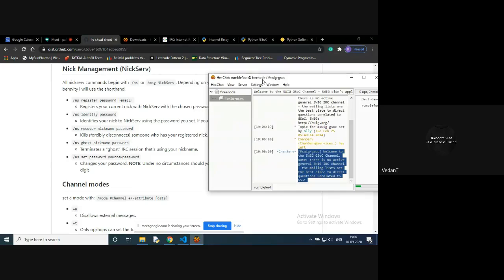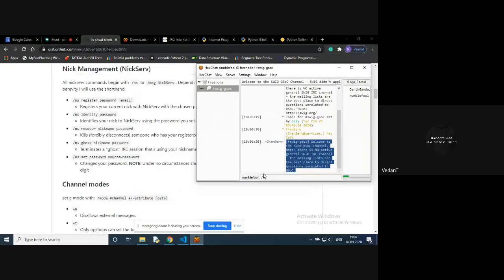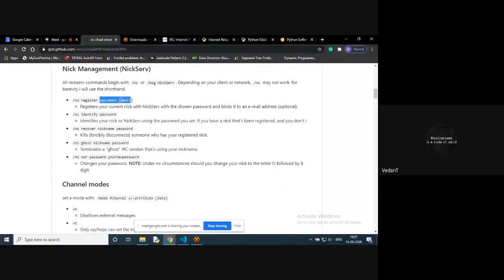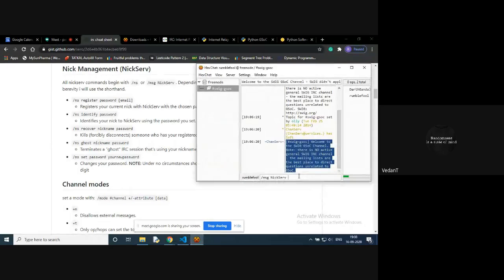So how I'll use it is that I /message Nixer, and it tells me that I have to write register, I have to write a password, and then I have to mention my email. Okay. Since this server organization is not asking for any sort of credential, let's enter some dummy ones.